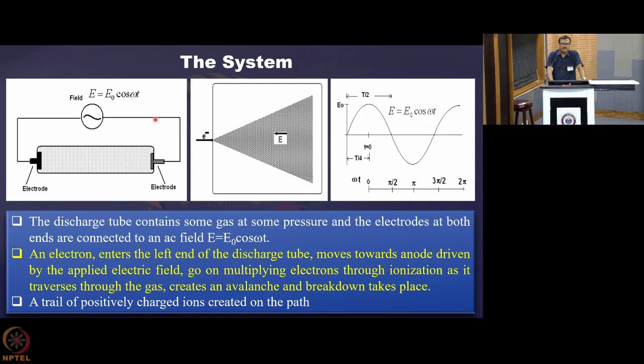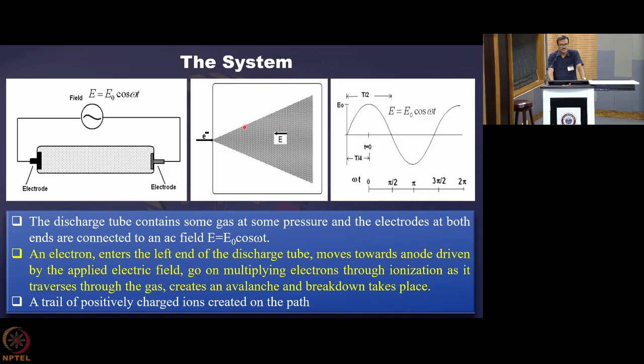So the behavior is not much different from the DC breakdown mechanism, but as you keep on increasing the frequency, the charge that has been created during one breakdown is not getting completely cleared in the next cycle. So some charge is getting accumulated inside. Before the charge reaches the other electrode, the field is reversing.